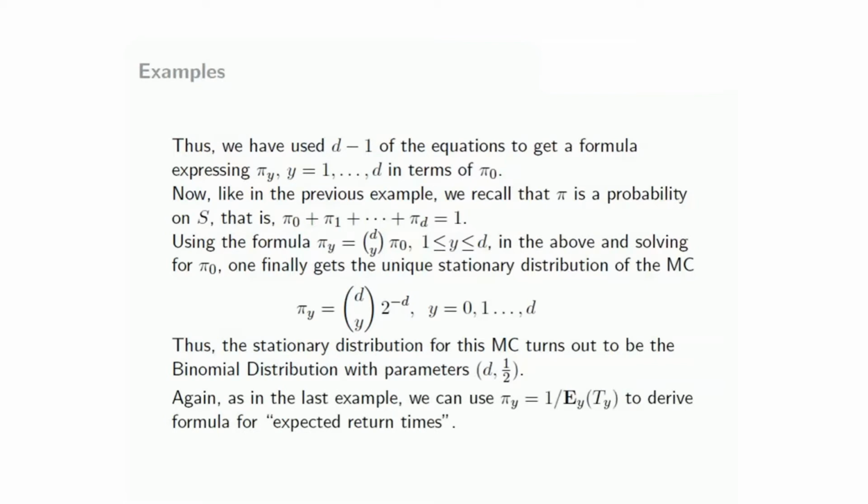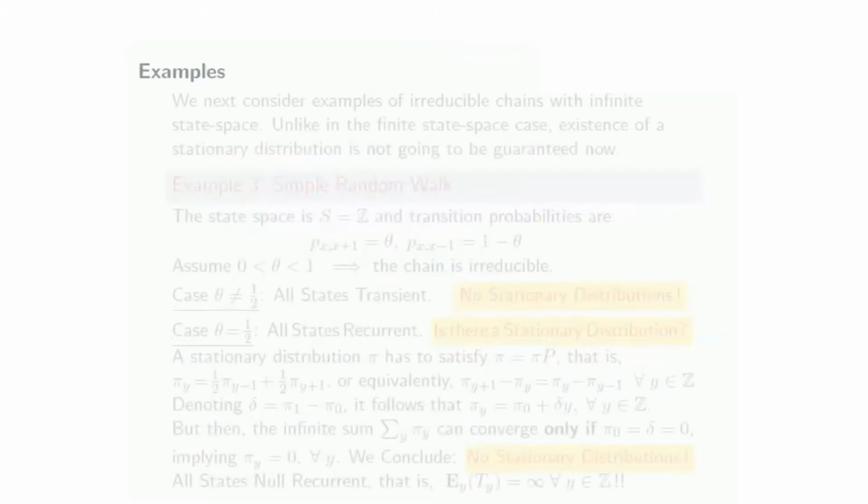Again, as in the last example, now that we have obtained the pi y's, from there we can get the values of E_y T_y, the expected return times, simply by taking reciprocal of pi y's. So the two examples that we considered were both examples with finite state space irreducible Markov chains. So we didn't have to worry about existence of stationary distribution. We already knew that there is a unique stationary distribution. Our job was just to find it.